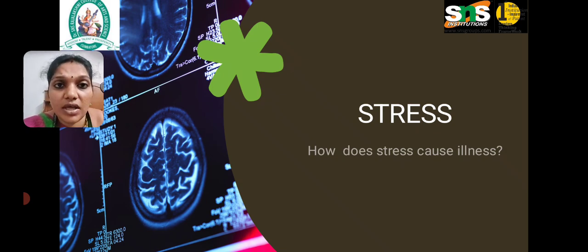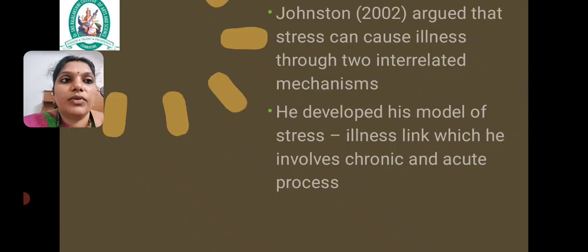It can be emotional, it can be physical damage, it can be an environmental problem, a social issue, it can come from the workplace, from school, from the family, or from a friend circle also. So stress can come from any sort of situation and cause a severe illness. Johnston 2022, the author, argued that stress can cause illness through two interrelated mechanisms.